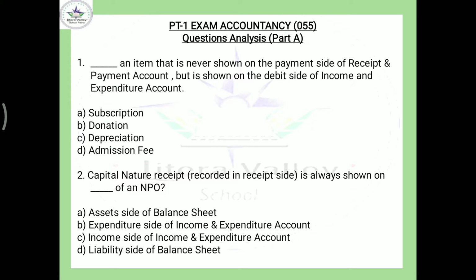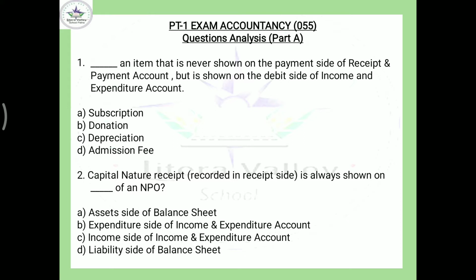Come to the next: capital nature receipt already recorded in receipt side is also shown on dash of an NPO. If you remember, the receipt is further classified into two types: revenue nature receipt and capital nature receipt. And remember the three letters I have given you, RIL: receipt will be either income or liability. So revenue nature receipt will be income and capital nature receipt will be liability. So here the answer is D, liability side of balance sheet.